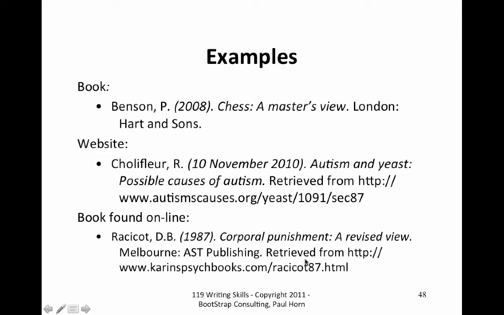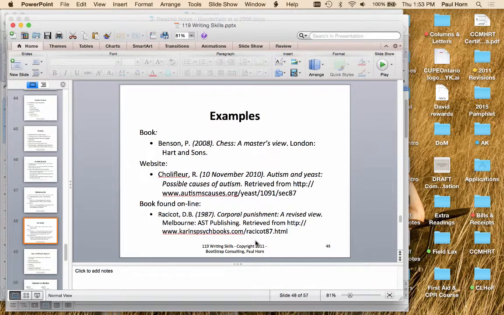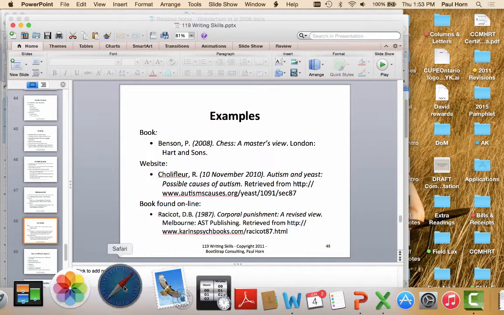Here's some more examples. And here's an example of a book that's found online. So you can see that it is written almost as though it was a book, and then it says where it was retrieved here. Okay, so let's go and take a look at one of these websites,